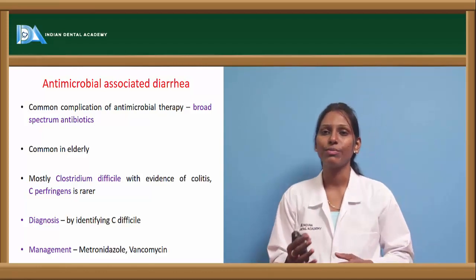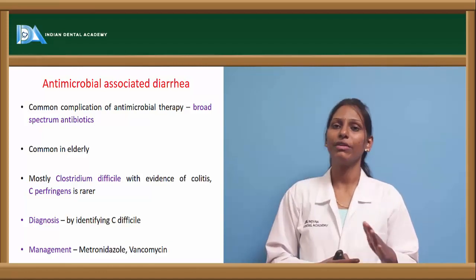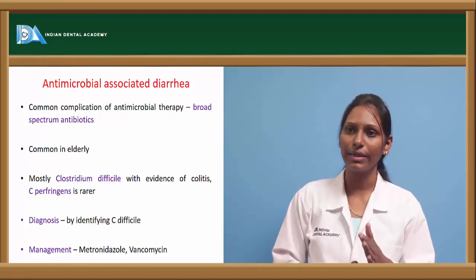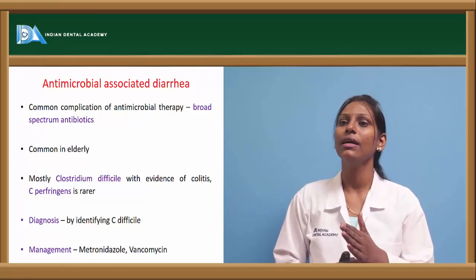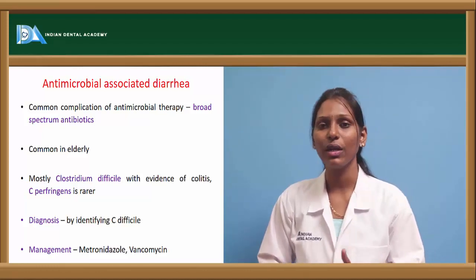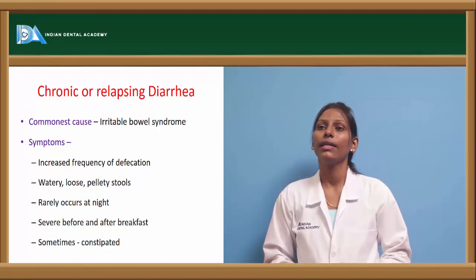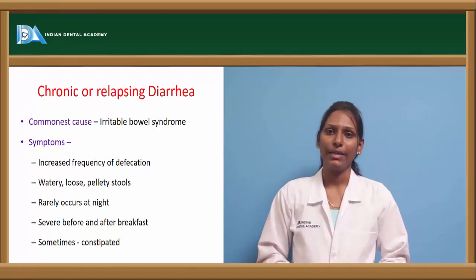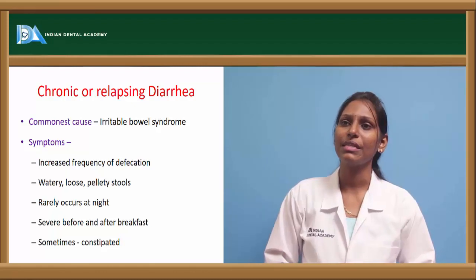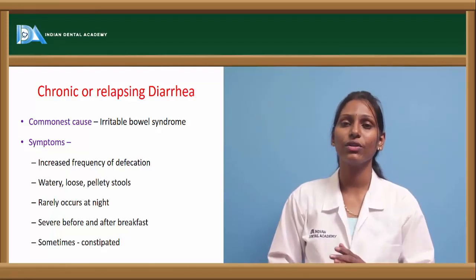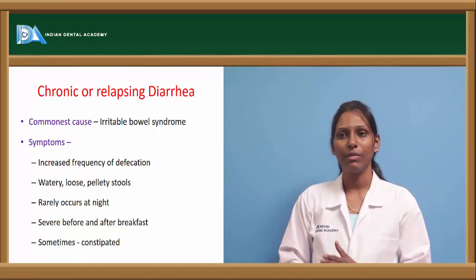Now coming to the management. Usually the first line of treatment for this antibiotic-associated, antimicrobial-associated diarrhea is metronidazole and vancomycin. These are the drugs of choice in this case. Now coming to chronic or relapsing diarrhea. The commonest cause for this is irritable bowel syndrome.